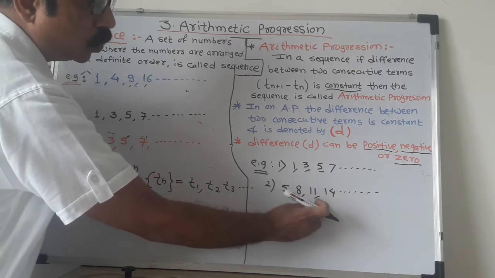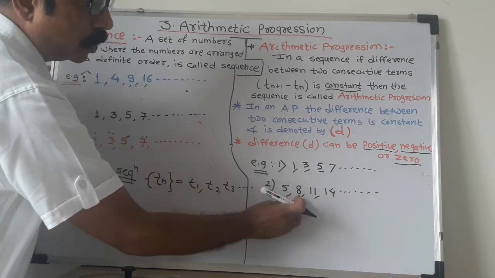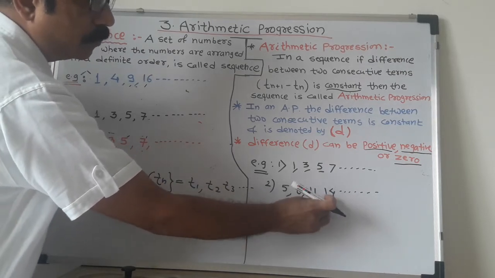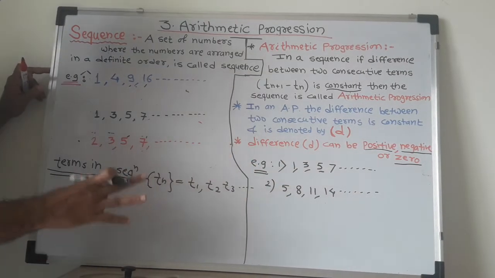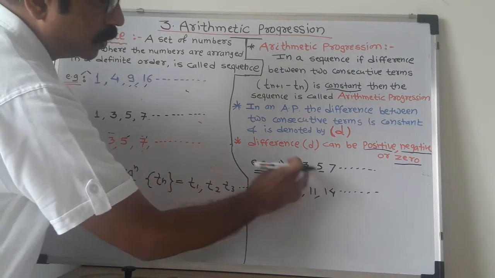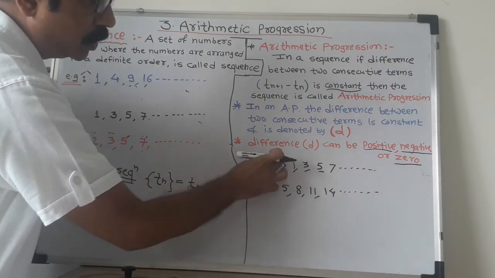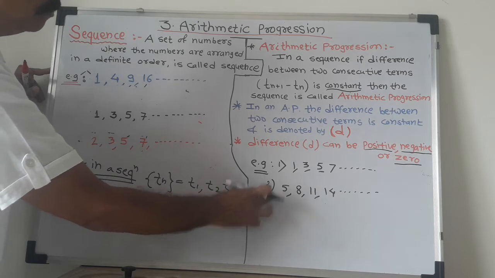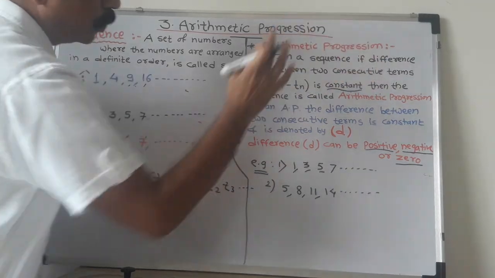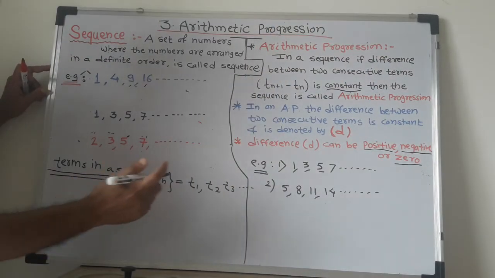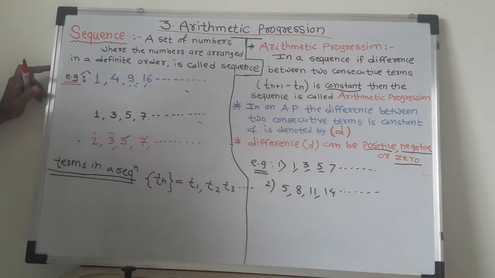The difference between two consecutive terms is the same, it is constant, which means both these examples are examples of arithmetic progression.